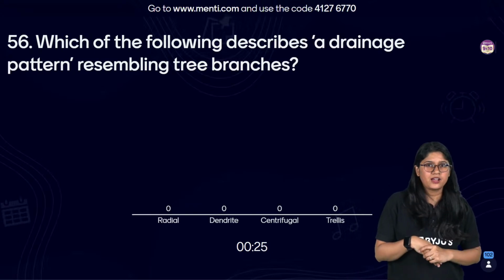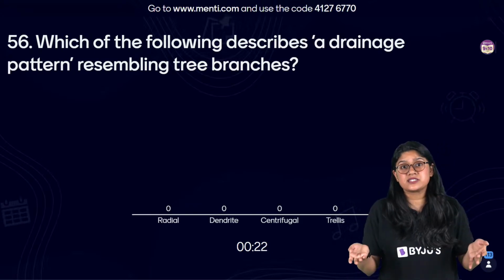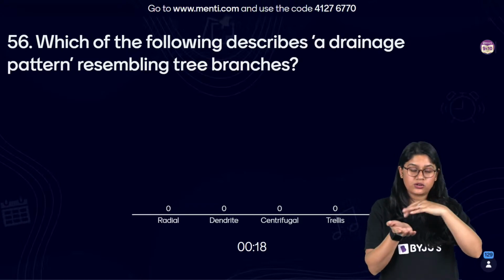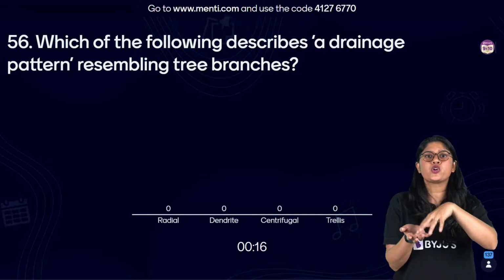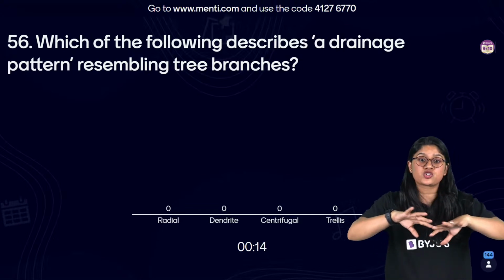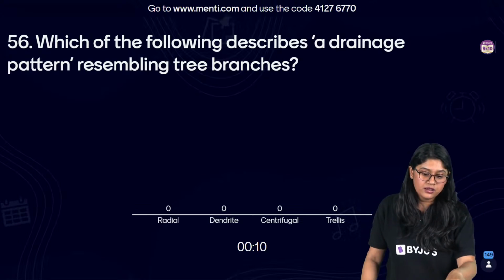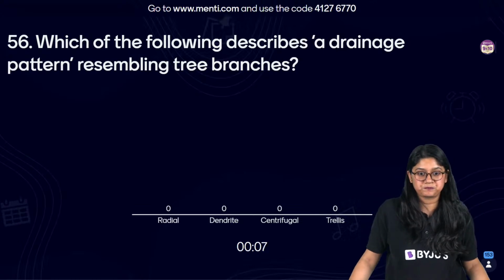trellis. So we have a drainage pattern. We have discussed this in the drainage chapter, right? So drainage pattern talks about how the rivers, or not the rivers basically, how the water bodies actually flow and how we have the distribution of it. Which of these actually resemble the tree branches?